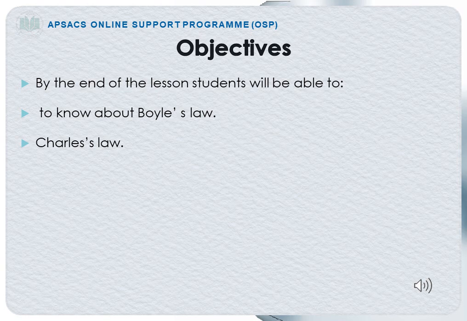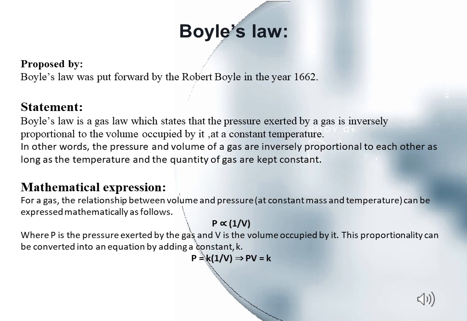Objectives. By the end of the lesson, students, you will be able to know about Boyle's law and Charles' law. Our first topic is Boyle's law. Boyle's law was proposed by scientist Robert Boyle in the year 1662.